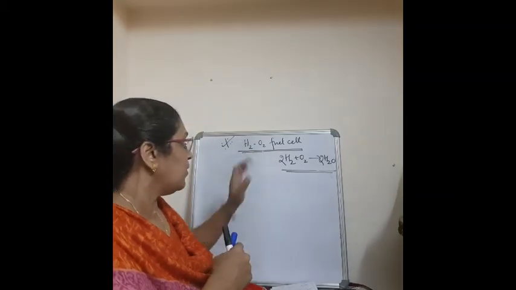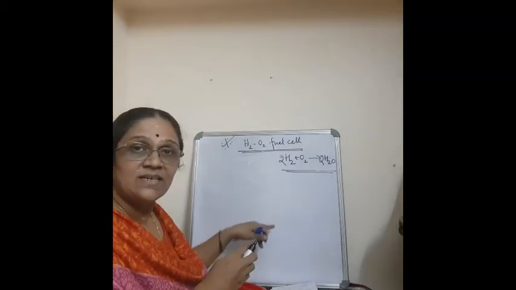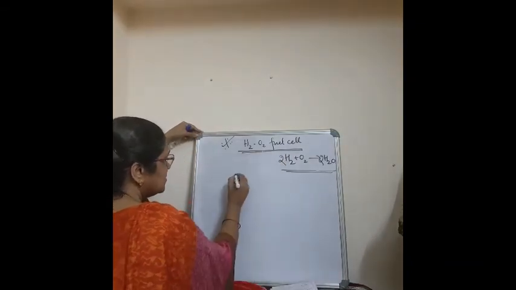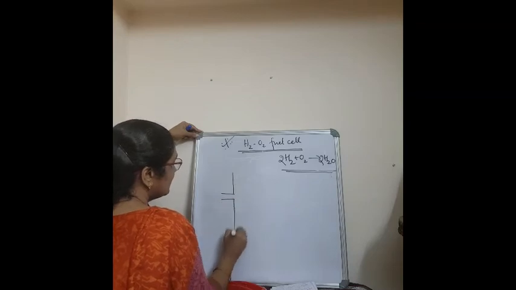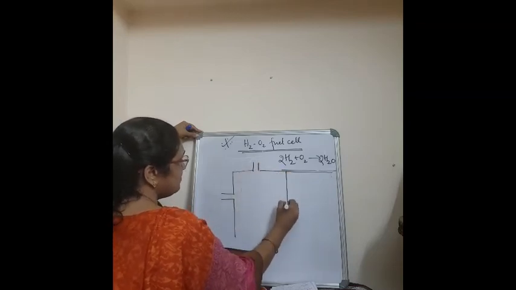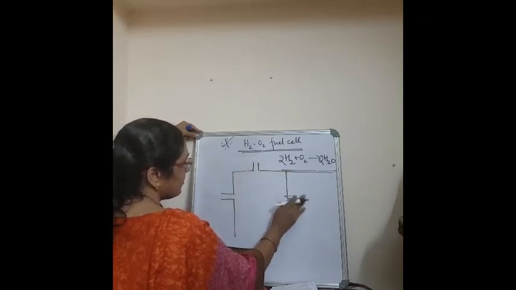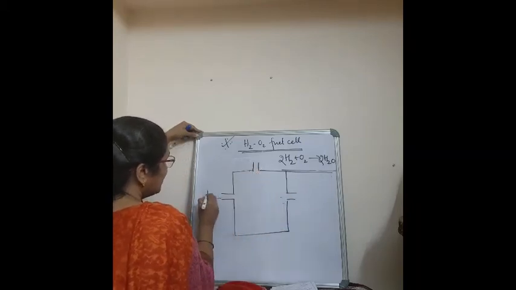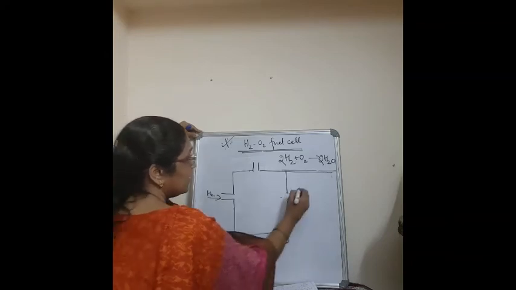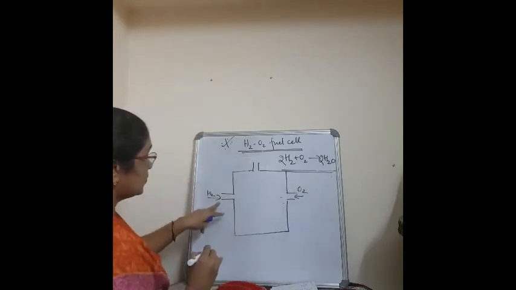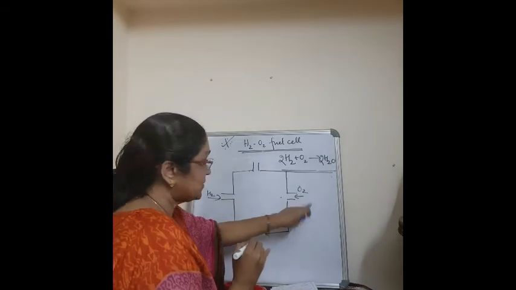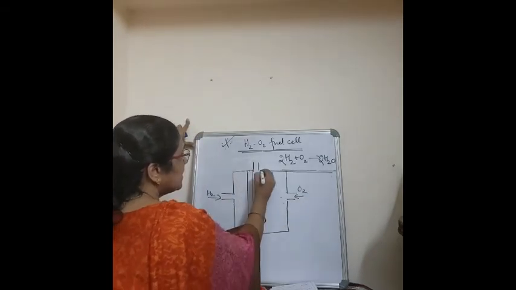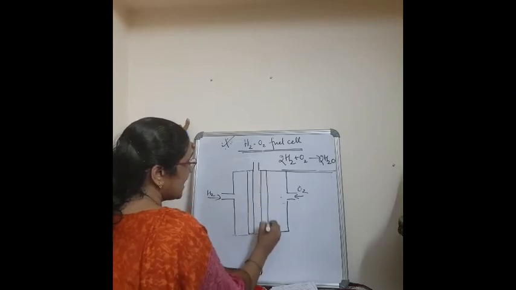Okay, so now we will see the apparatus, or how the fuel cell is constructed. Very easy. The apparatus is like this. See, here hydrogen gas is pumped in and oxygen gas is pumped in. Here there are two electrodes, anode as well as cathode, correct?